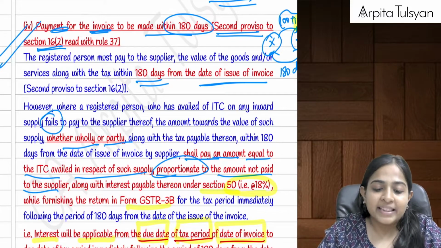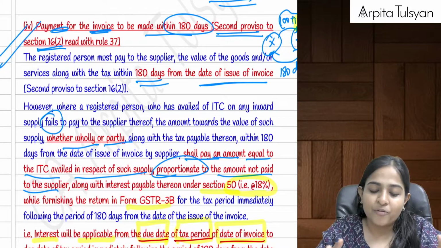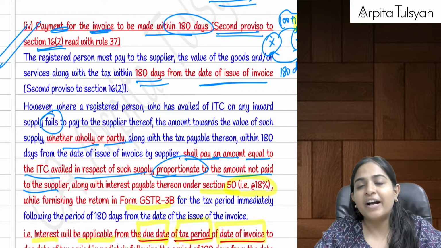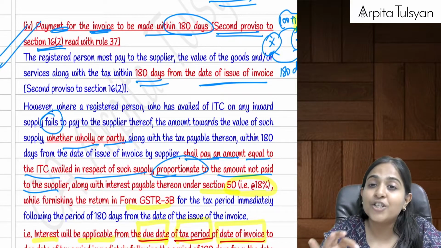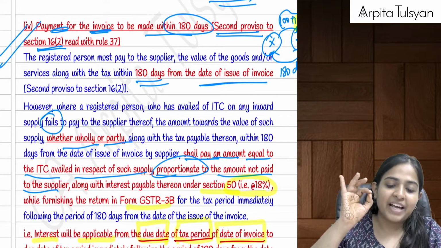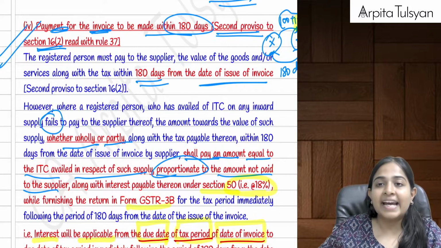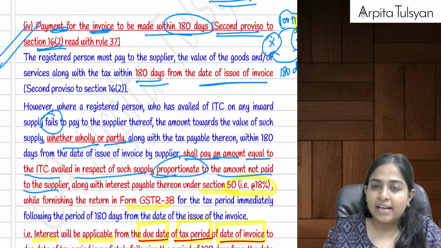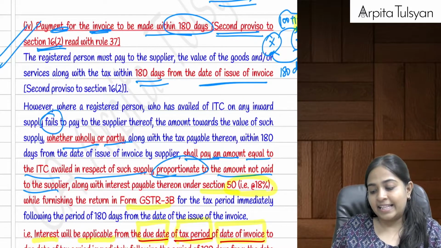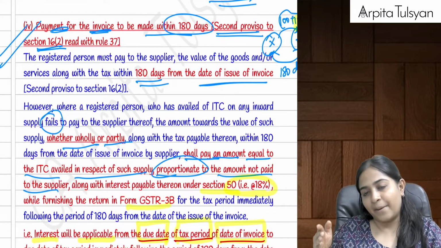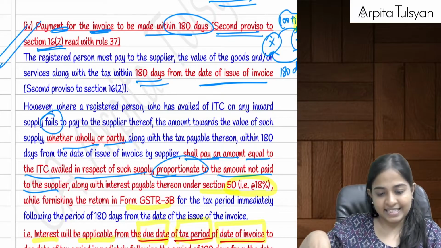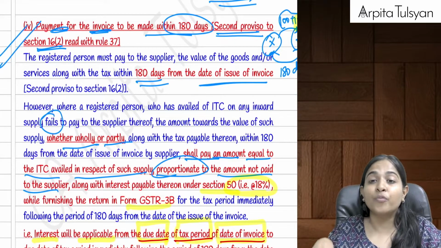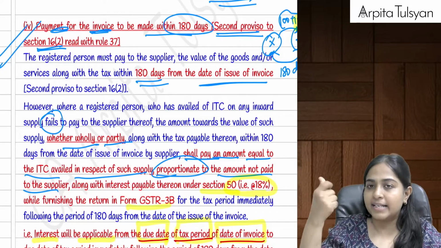So in that case, they have put a provision that the recipient is required to clear the invoice within a time period of 180 days from the date of issue of the invoice. If that is not done, then I cannot take the ITC of that particular invoice. If I still don't pay it within 180 days, then I will have to reverse back my ITC, that is, it is added to my output tax liability, yes, along with interest at the rate of 18% under section 50.